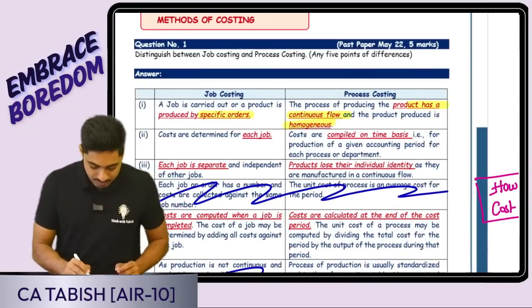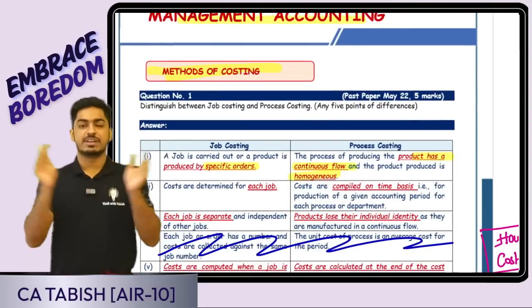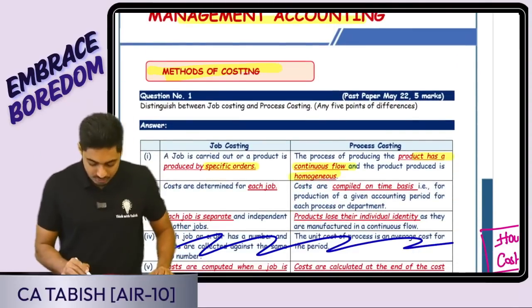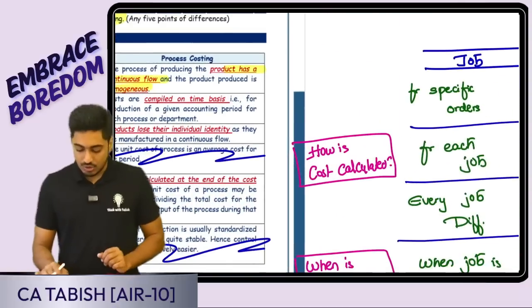So question number 1, first chapter, introduction to costing. In that, differences between the different methods of costing. Question number 1 is, what is the difference between job costing and process costing? They're asking. Okay, simple.